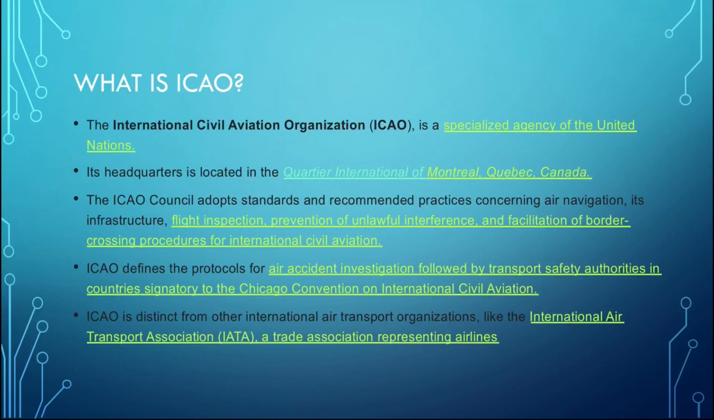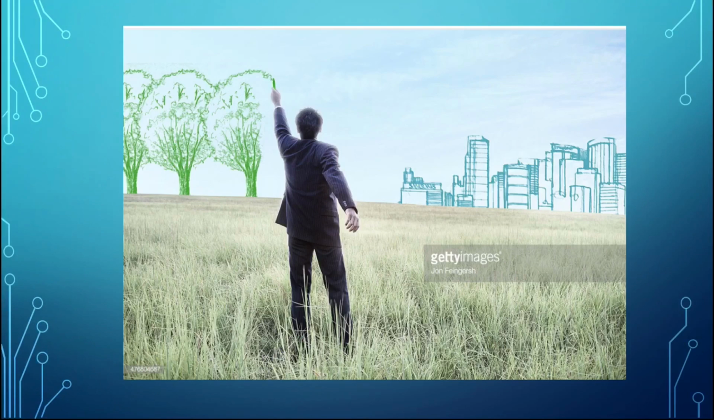The important thing to note here is, firstly, that ICAO is a United Nations body, while IATA is just a trade association body. Second, only those countries who are signatories to the Chicago Convention will follow the protocol set by ICAO for air accident investigation. So all these points come in handy while answering any MCQs.